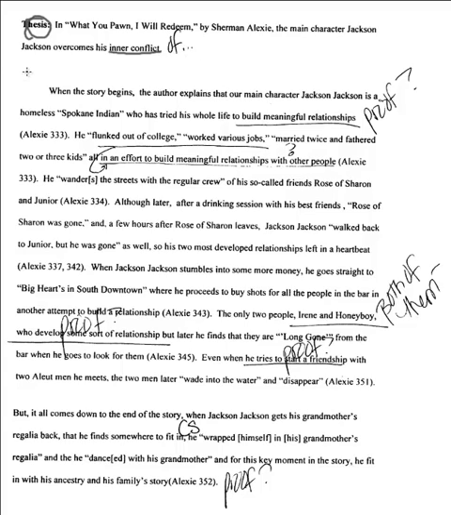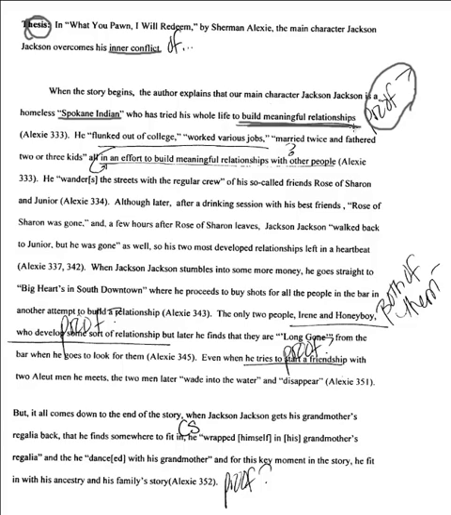When the story begins, the author explains that our main character, Jackson Jackson, is a homeless Pocono Indian, which is a good fact, so we know a little bit about our main character, who has tried his whole life to build meaningful relationships. So you can see when I graded it the first time that I said, what's the proof of the fact that he tried to build these meaningful relationships? So to make a statement like this means that you would need to support it.